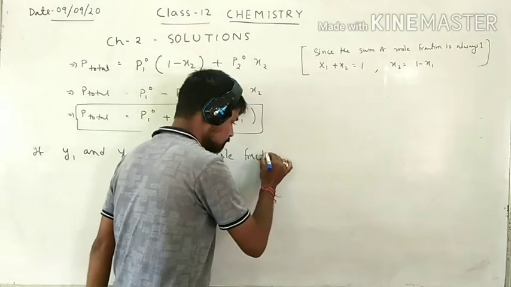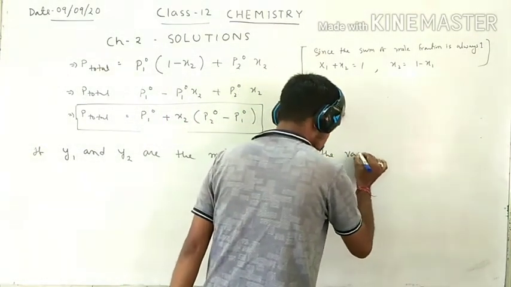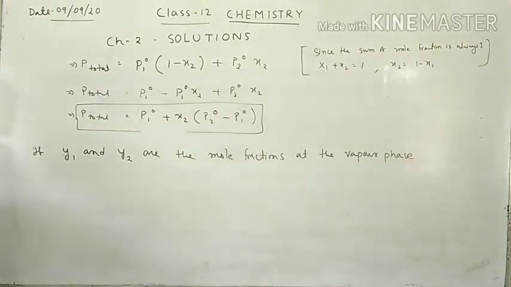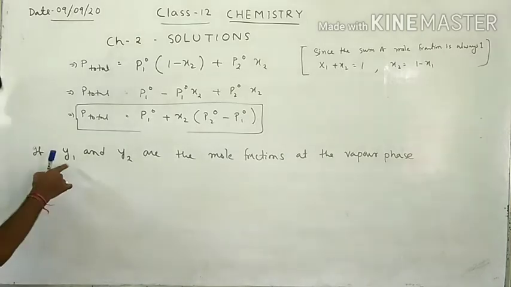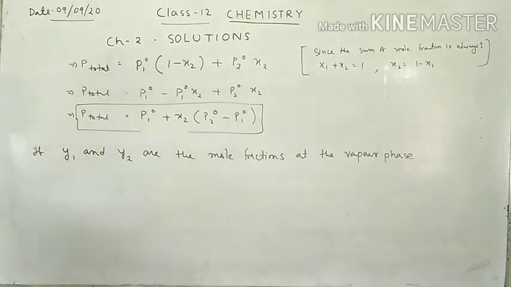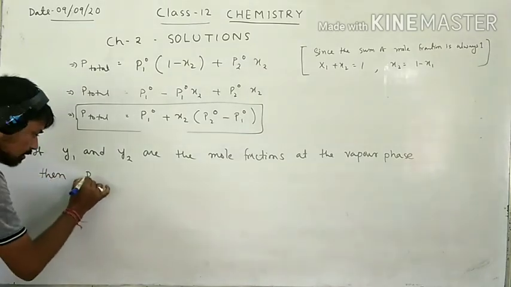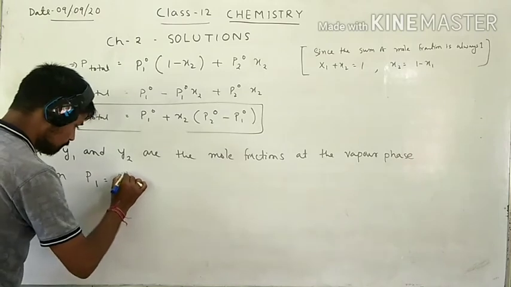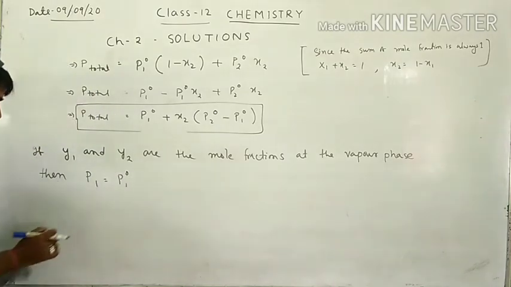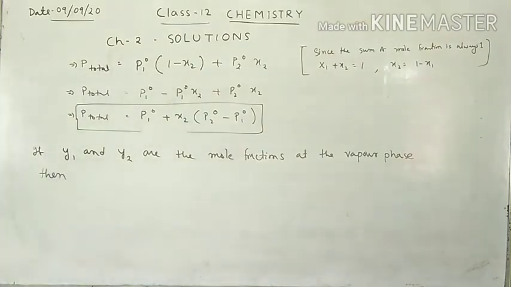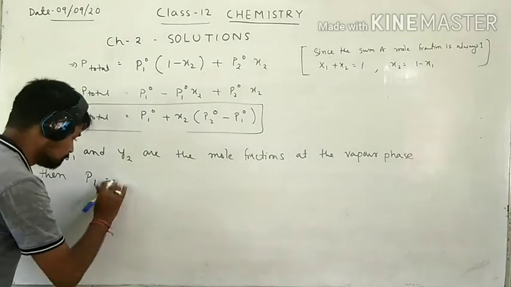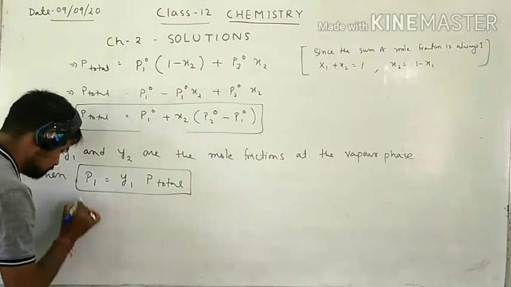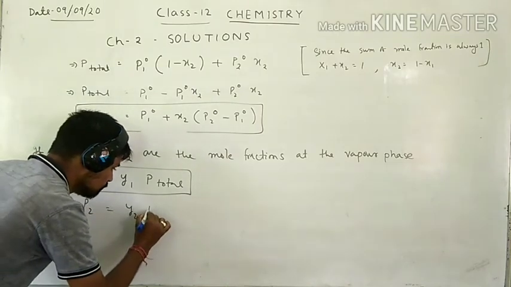Now consider mole fractions in the vapor phase. If y1 and y2 are the mole fractions in the vapor phase, y1 is the mole fraction of liquid 1 and y2 is the mole fraction of liquid 2, then we can write P1 equals y1 into P total, and P2 equals y2 into P total.